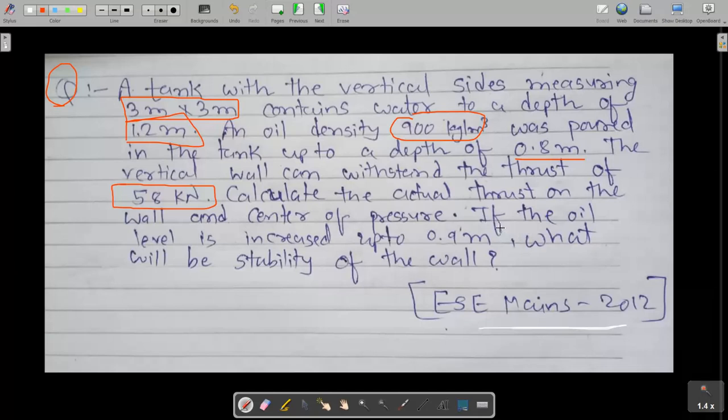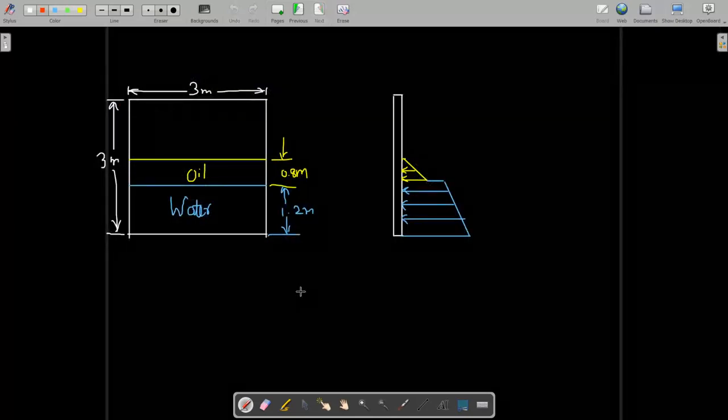And the second question is, if the oil level is increased up to 0.9 meter, what will be the stability of the wall? That means whether the wall will collapse or it can withstand, how can we decide? If by increasing this height, your thrust force due to this fluid is less than 58 kilonewton, then your wall will be stable, otherwise your wall will collapse. In this question the figure was not given, so first of all I have drawn this figure for you.